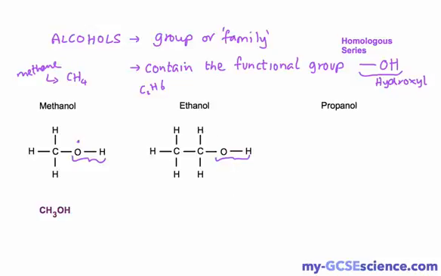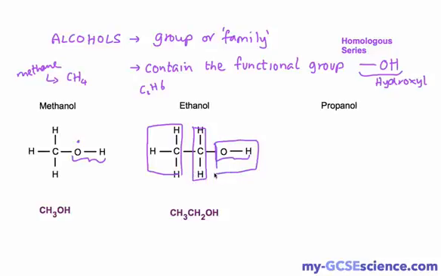So this is ethanol. Now the way we can write out ethanol is like this. We write CH3CH2OH, and that's the way the spec has asked you to remember it. And if you look, we've got our CH3 on the end there, we've got our CH2 in the middle there, and we've got our OH on the end there.